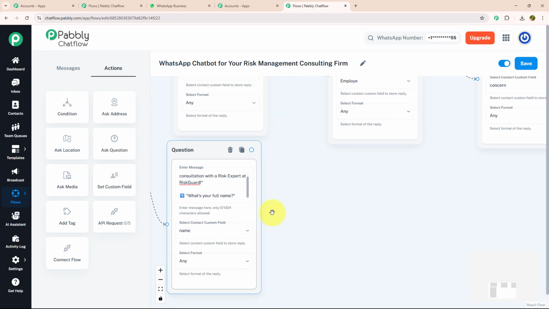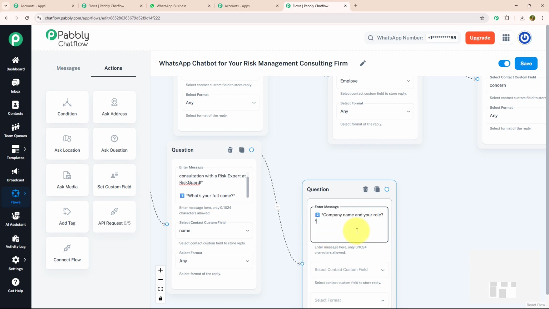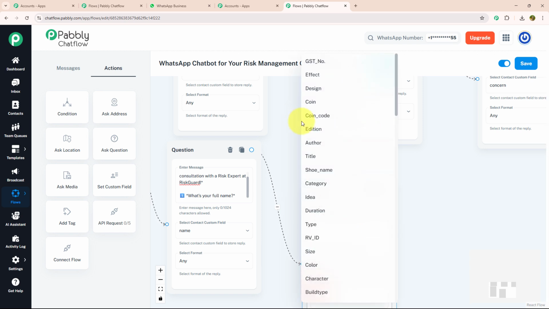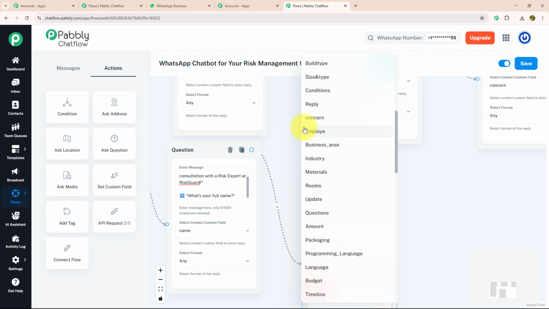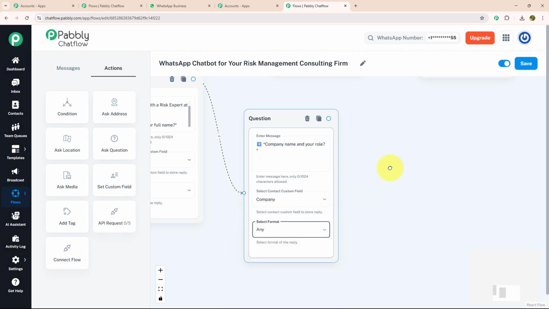Now after knowing about name, I want to know about company name. For that I'm going to drag and drop, connect with my previous question and enter my message, company name and your role. I'm going to select my contact custom field as company and my format as any.